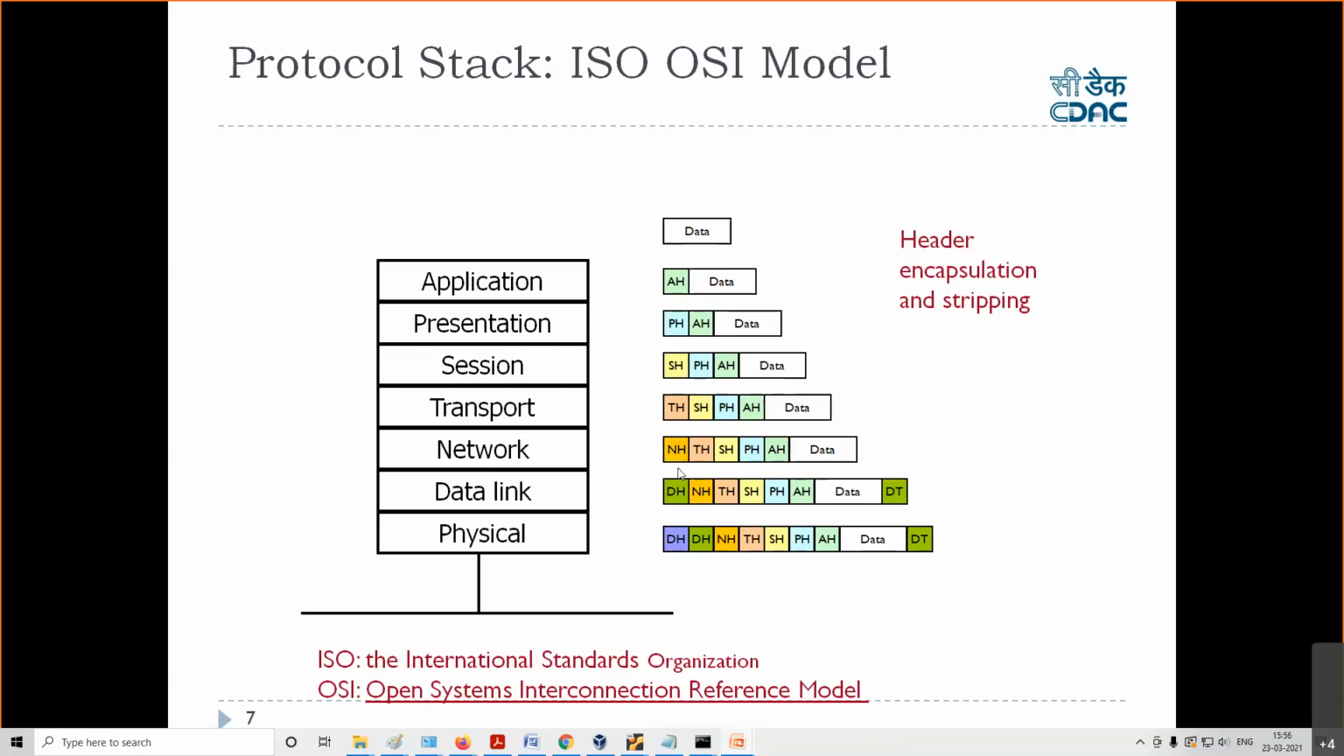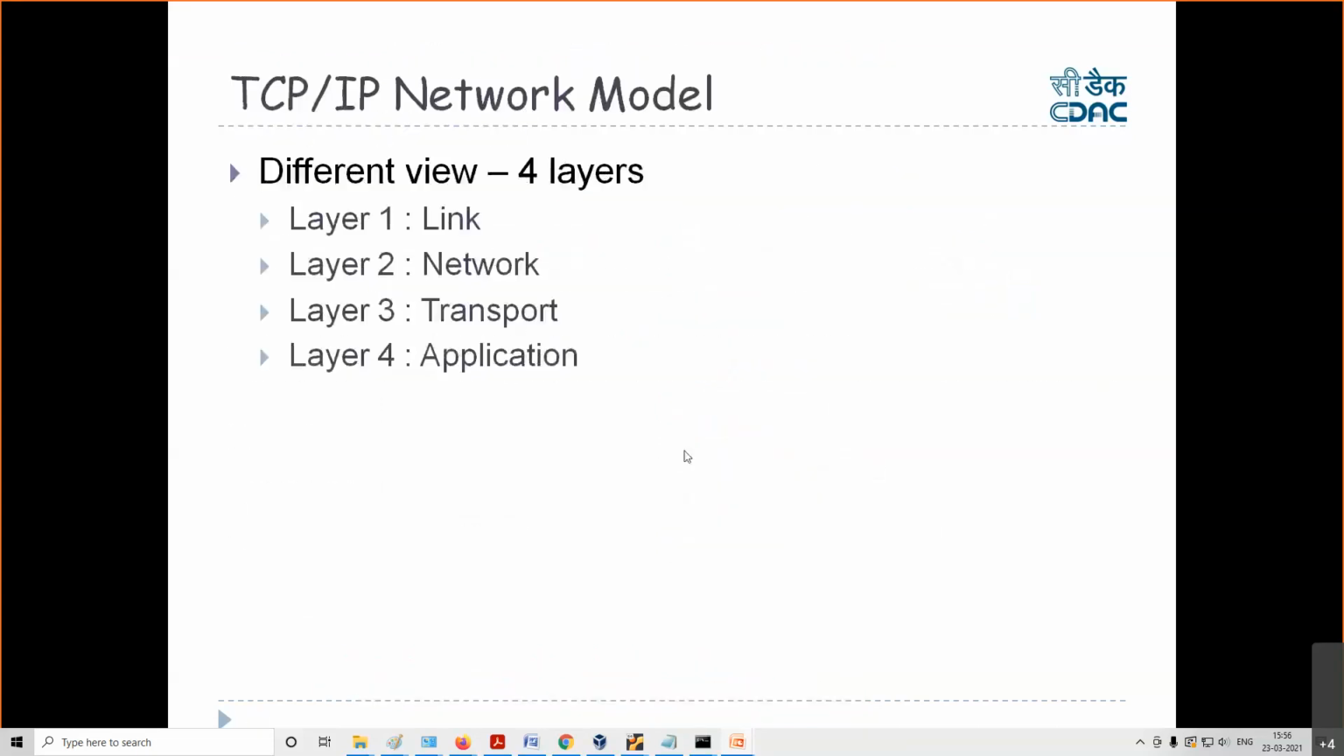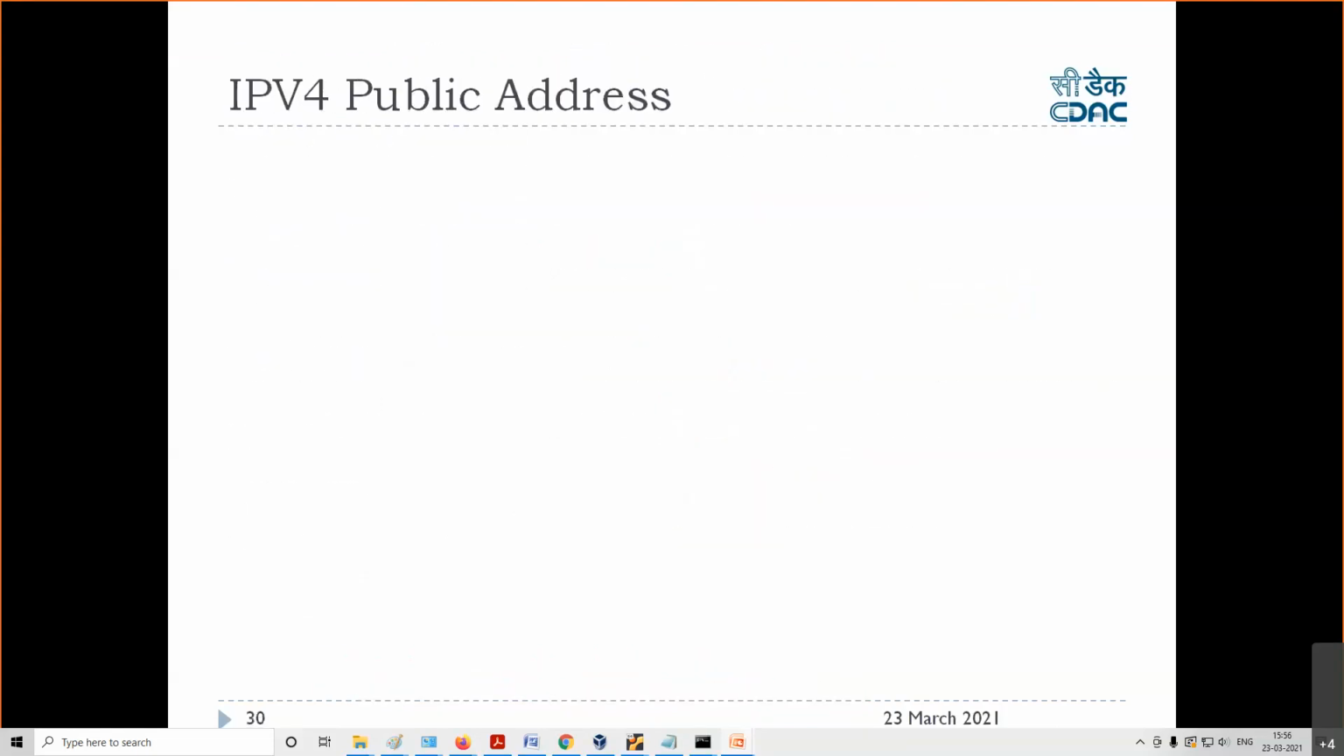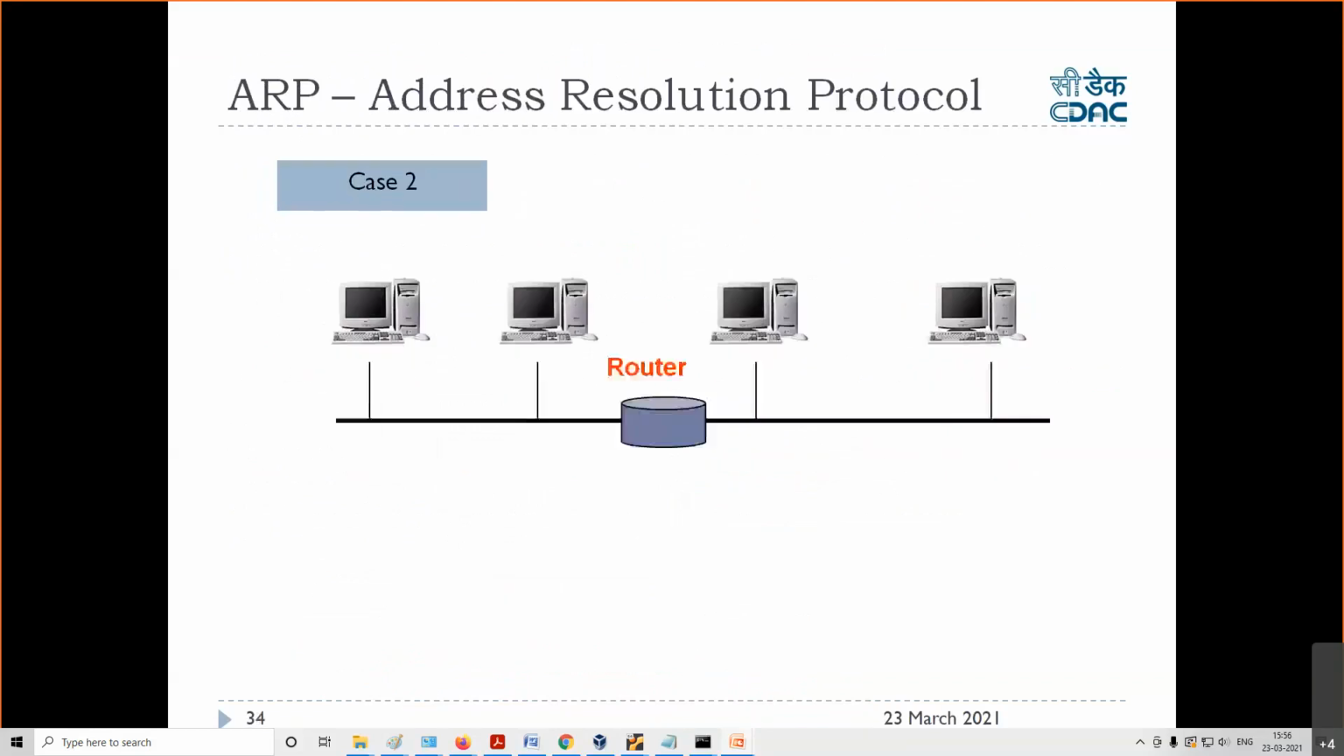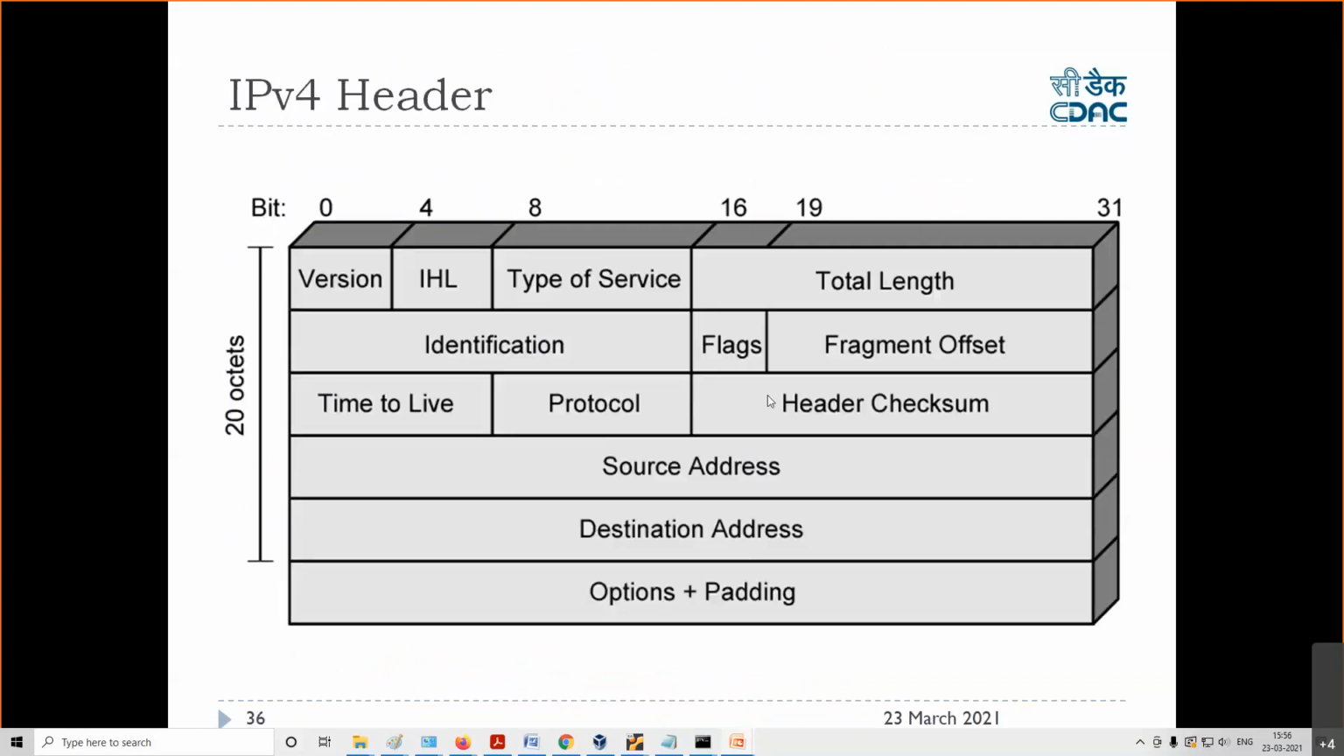What is this header? How will this header look? This is the data which is coming from the other layer to this layer, and this layer will add a header. So there will be a header and data, right? This network header is the IPv4 header we are discussing now. What do you understand by the IPv4 header?